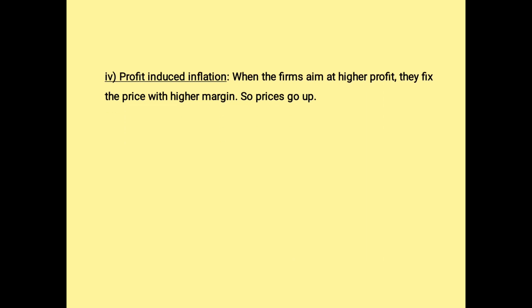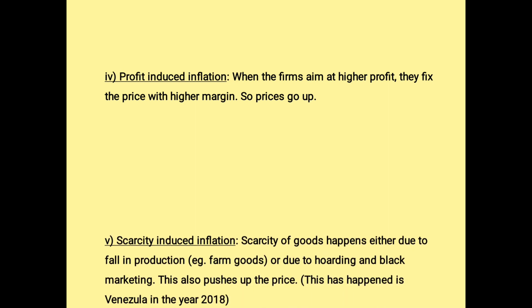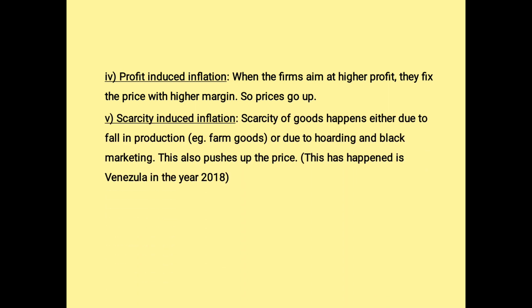Now, profit induced inflation. Here, when the profits are rising, what happens? Prices also rise. Because of that, inflation comes in. Next is scarcity induced inflation. Scarcity means shortfall of goods, either because of production or some problem in the market. Anyway, it can be either. So this we call scarcity induced inflation.